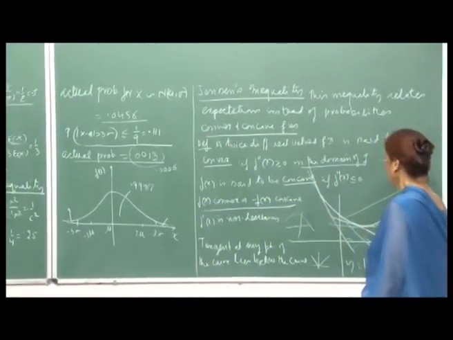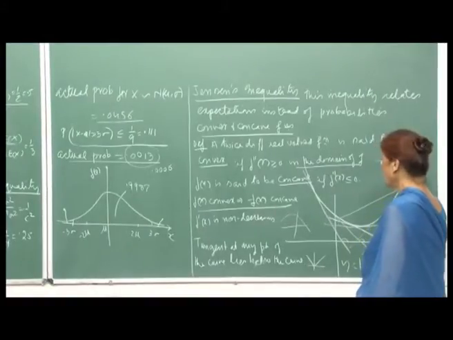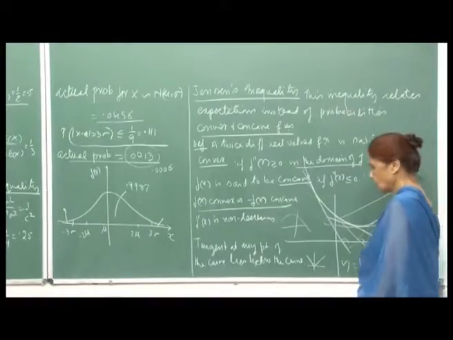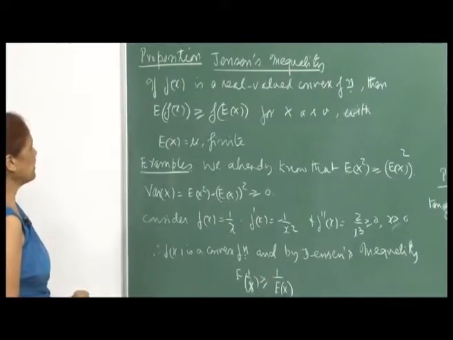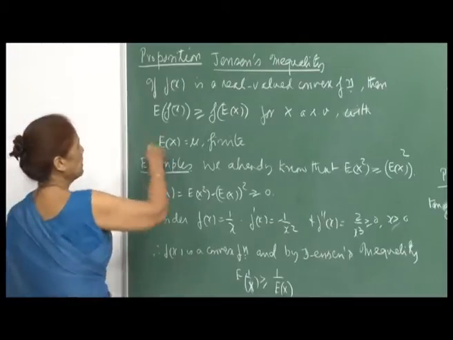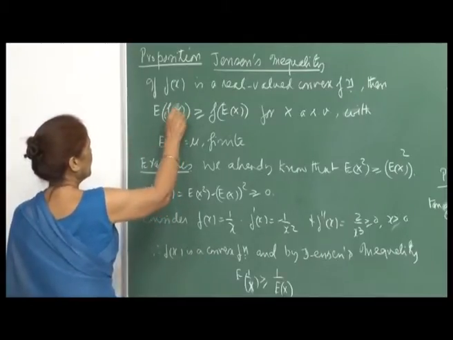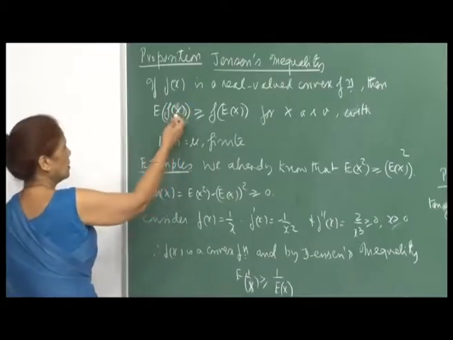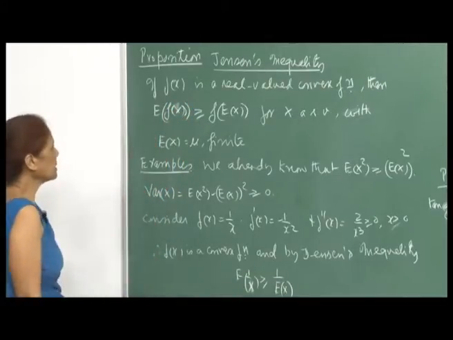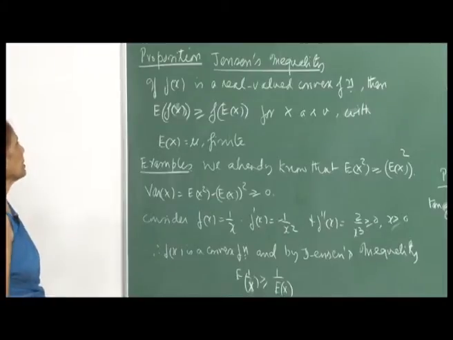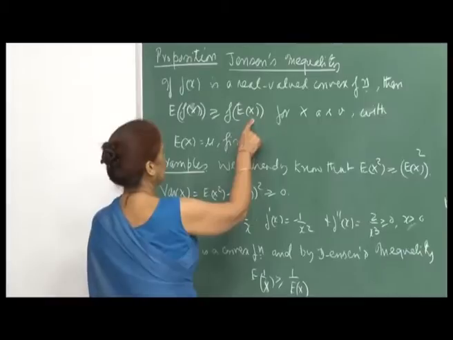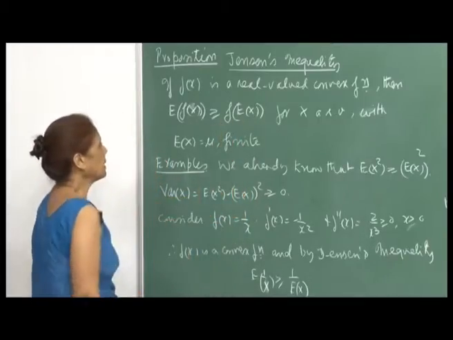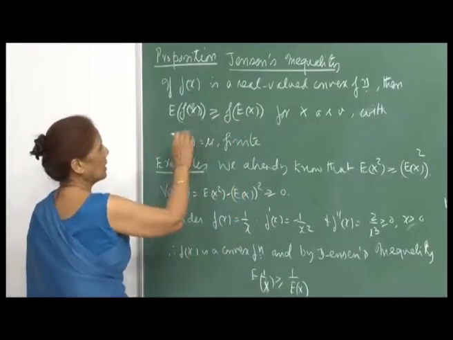Now I will state Jensen's inequality for convex and concave functions. Jensen's inequality says that if f x is a real valued convex function, then the expectation of f of X, where X is capital X, a random variable, is greater than or equal to f of E of X. That means you exchange f and E, and the inequality is of this kind.